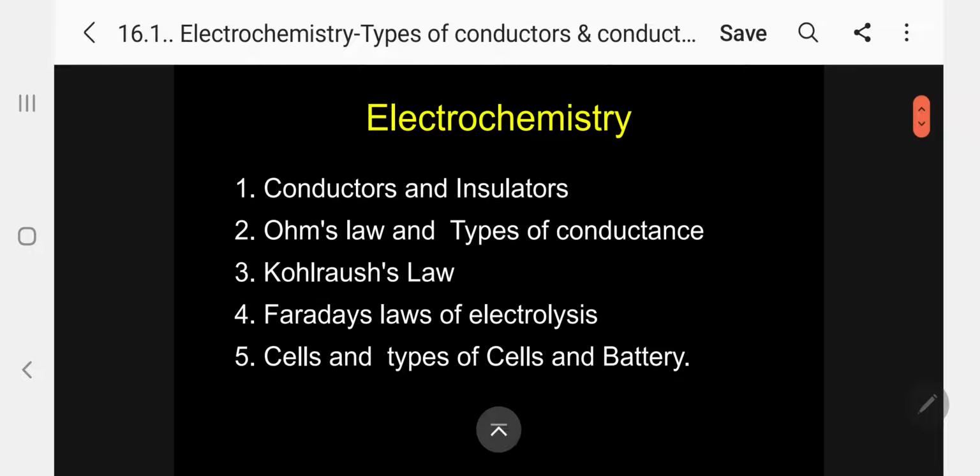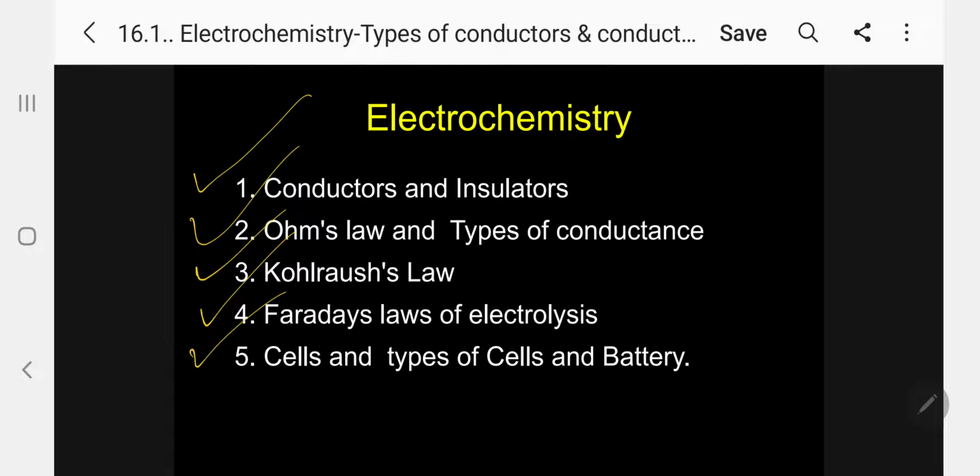Under the entire electrochemistry, what are the subtitles we are going to cover? One is conductors and insulators. Under the conductors, different types of conductors. Number two, Ohm's law, and under Ohm's law, different types of conductance. Then Kohlrausch law and its applications. Faraday's electrolysis, first law and second law and its applications.